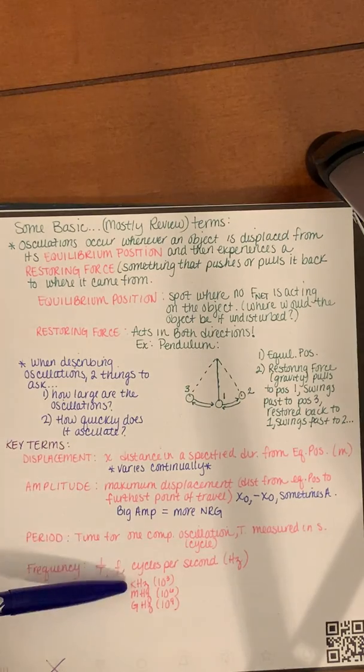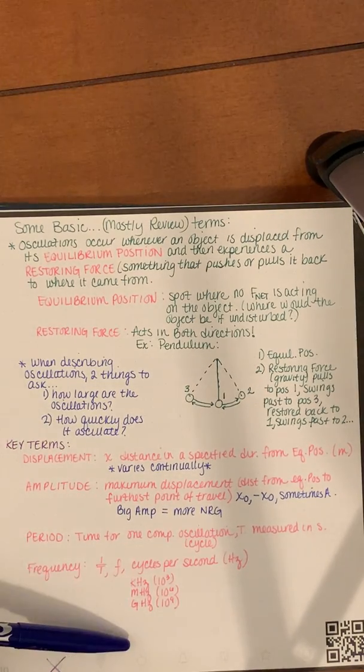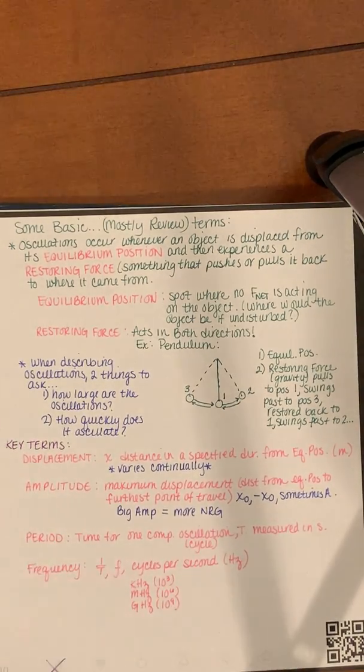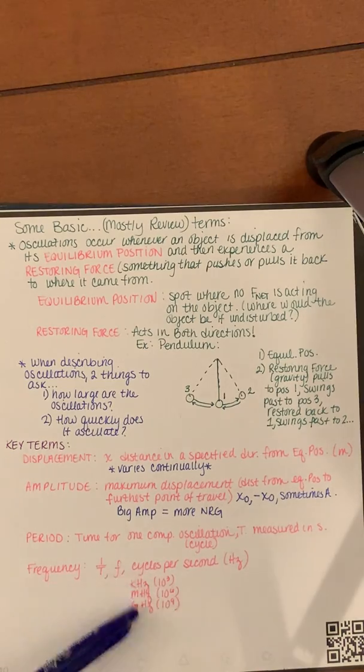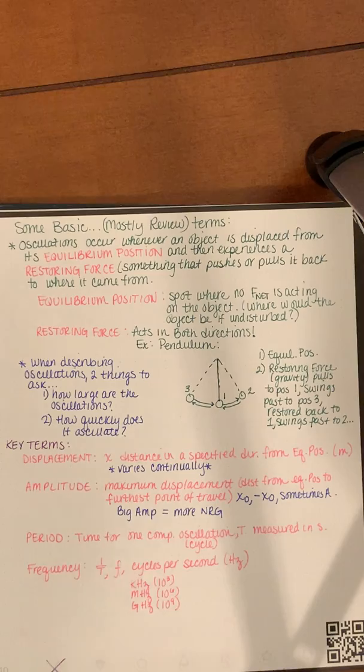You will often see things as kilohertz, megahertz, or gigahertz, as 10 to the 3, 10 to the 6, 10 to the 9. Don't forget that those terms are in your packet that you get for the IB exam. So don't feel like you have to memorize mega and giga. But honestly, guys, we run into these terms all the time, so it's not going to hurt you too much to start remembering those in your head, so that you can automatically throw those powers on and know where you're headed in an equation while you're trying to work some things out.